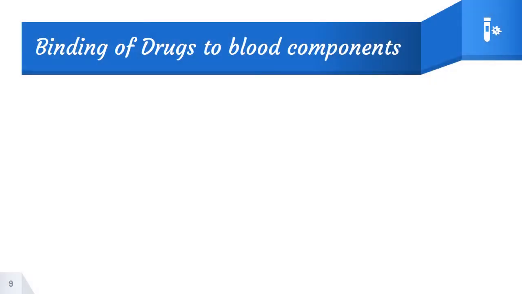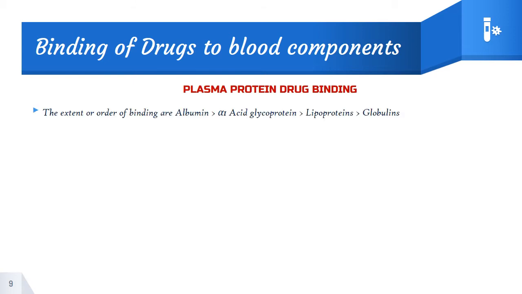So, binding of drug to the blood components, continuing, there are several other components which have been discussed. First thing, plasma protein drug binding. The extent or the order of binding varies in the following order. There will be higher affinity for albumin, followed by alpha 1 acid glycoprotein, followed by lipoproteins and globulins.